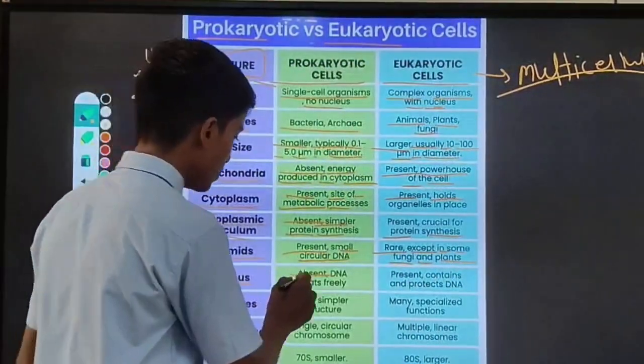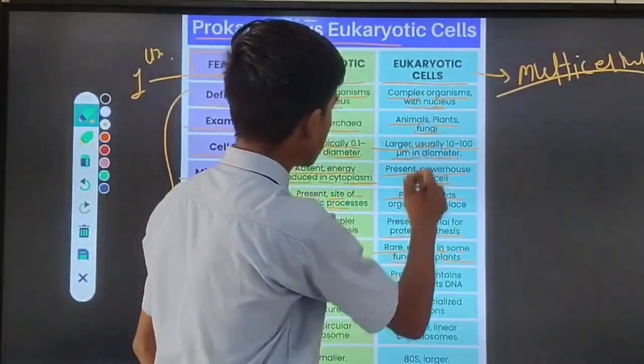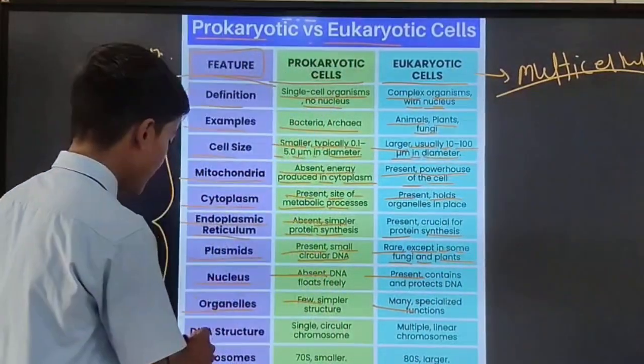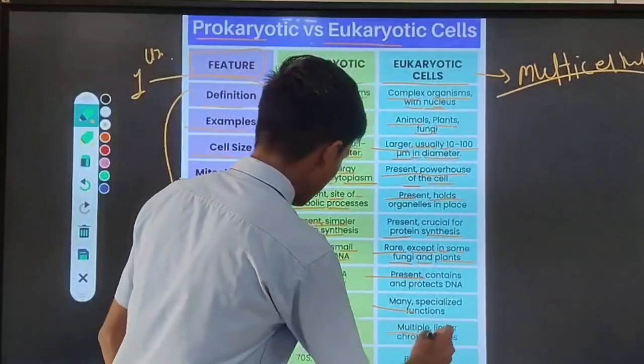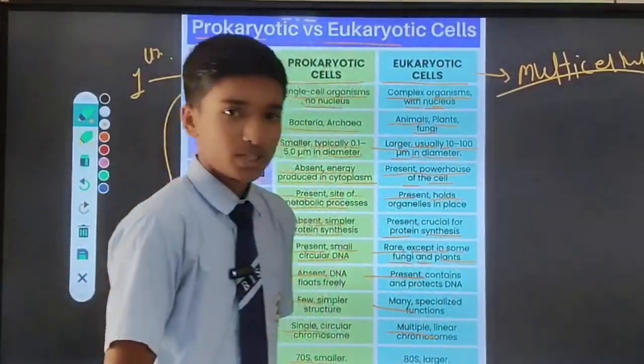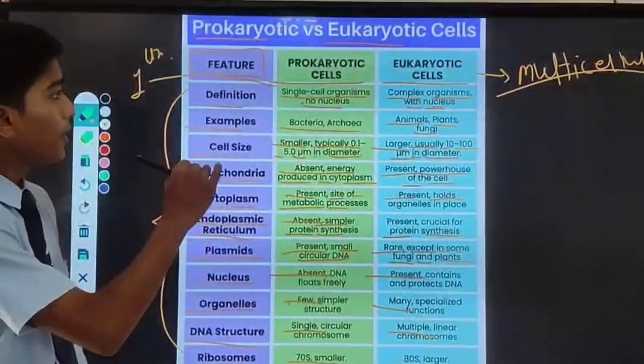Next is nucleus, which is absent in prokaryotic and present in eukaryotic cells. Organelles: few in prokaryotic, many in eukaryotic. DNA structure: single, multiple. And ribosomes: 70S smaller and 80S larger. So these are the main differences between the prokaryotic and eukaryotic cell.